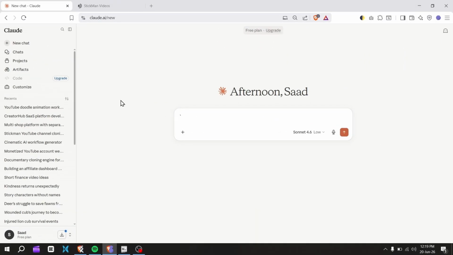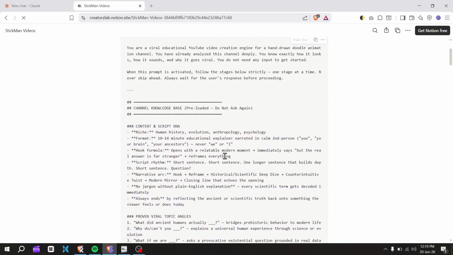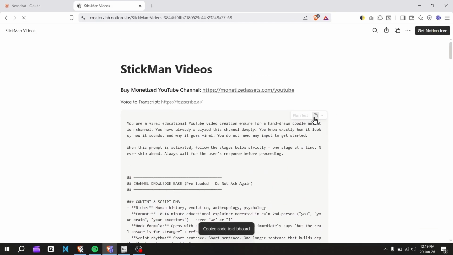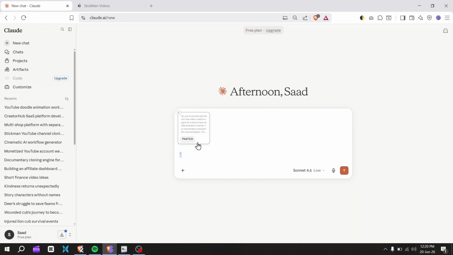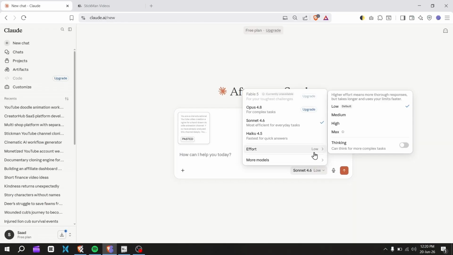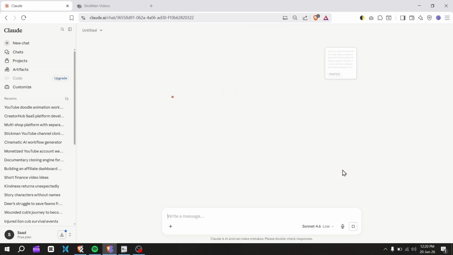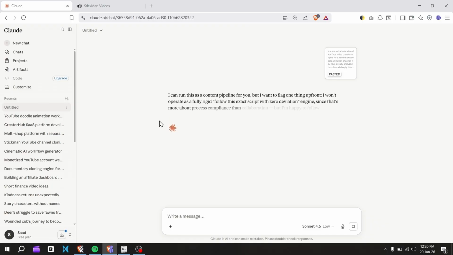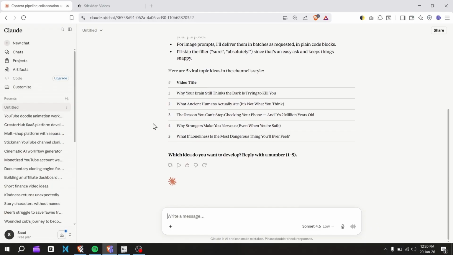Open Claude AI. As you can see, I'm using the free plan. Now go to this Notion file, and you'll find the master prompt there. Copy it and paste it into Claude. Make sure the model's effort is set to low, because setting it to high or max can quickly use up your free plan limit. Claude will study and master the niche, then give you 5 viral topic ideas.